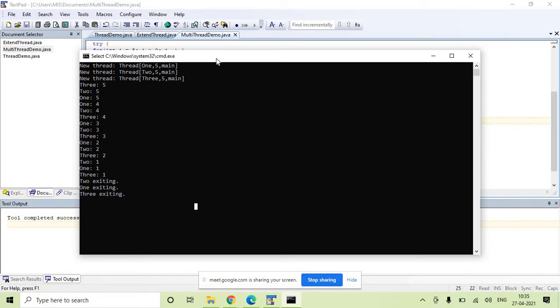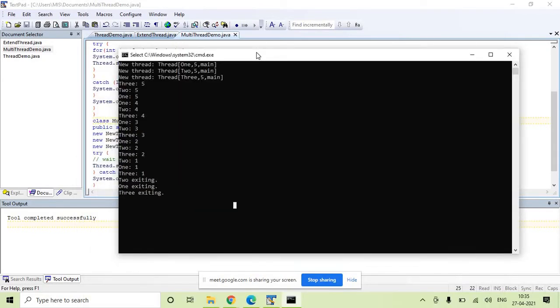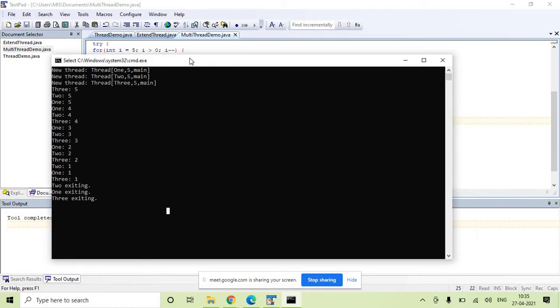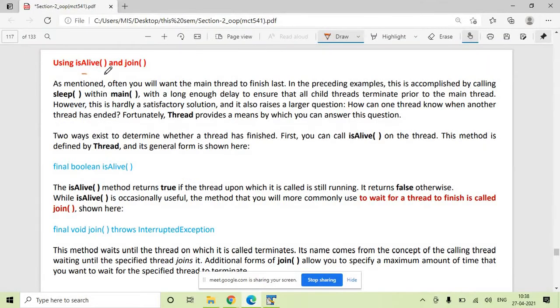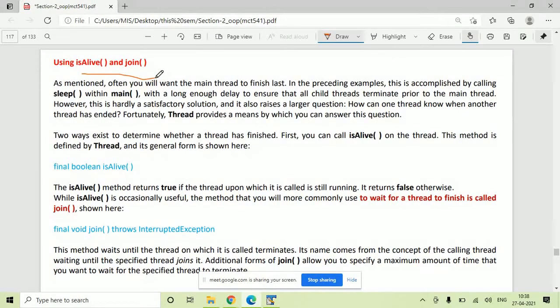It's taking a long time. Now the main thread has exited and the program is over. See, now here there are two functions, the isAlive function and the join function.